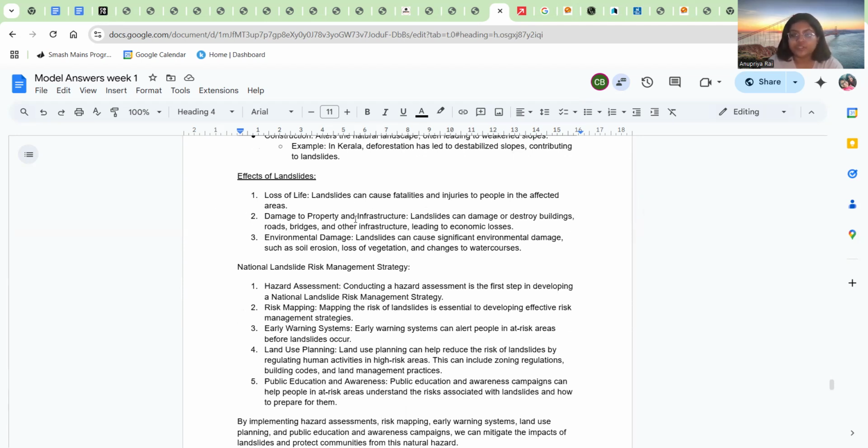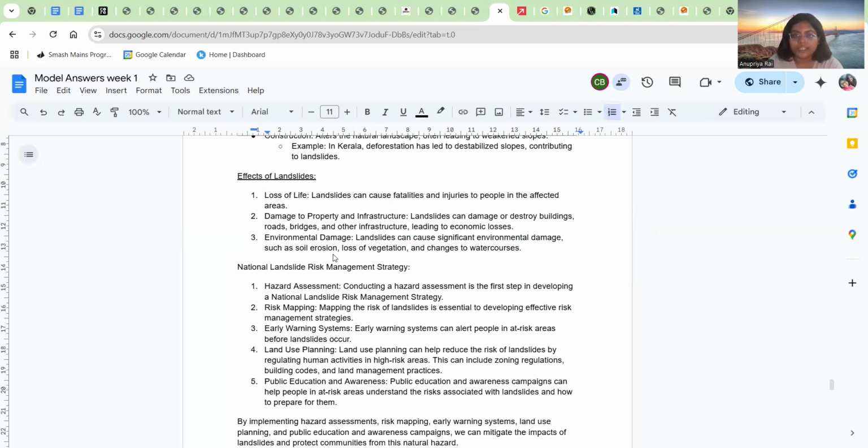Effect: loss of life can cause fatalities, damage to property, infrastructure, environmental damage. You can also use these subheadings as points, and write 1 or 2 subpoints under this. For example, in environmental damage, you can talk about soil erosion, and you can also bring an economic angle where you can tell about loss of agricultural land.